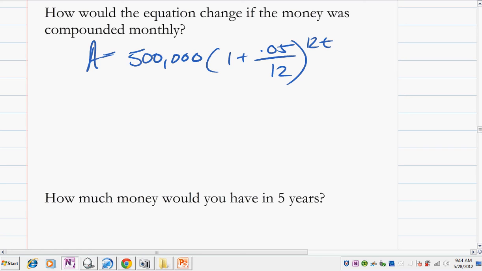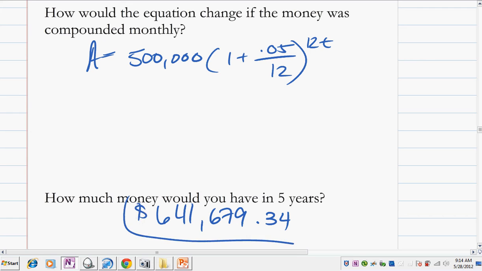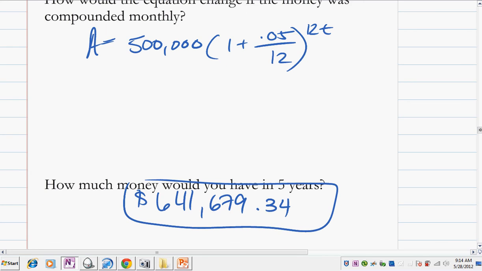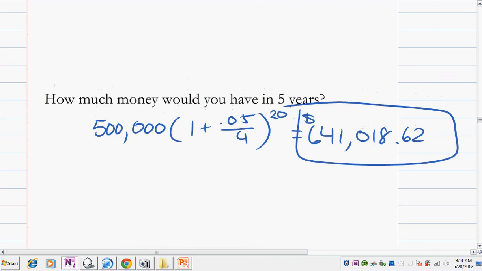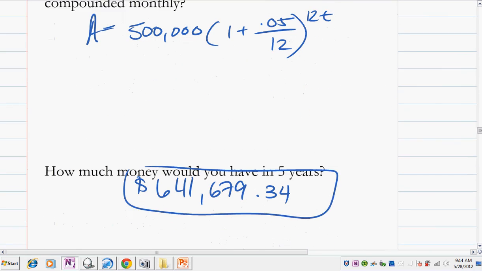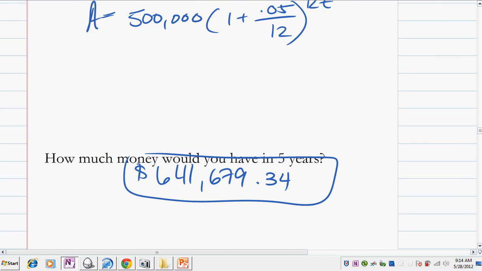So checking my parentheses here, making sure I'm closing everything. $641,679.34. So 641,679 compared to 641,018, still more money, 600 some bucks more, going from quarterly to monthly.